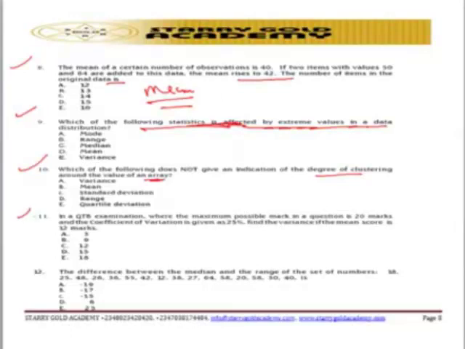So let's look at question number 11. In a QTB, quantitative techniques in business, examination, where the maximum possible mark in the question is 20 marks and the coefficient of variation is given as 25%, find the variance if the mean score is this. So that's the coefficient of variation. That is what we are trying to pass to you. The topic is coefficient of variation.